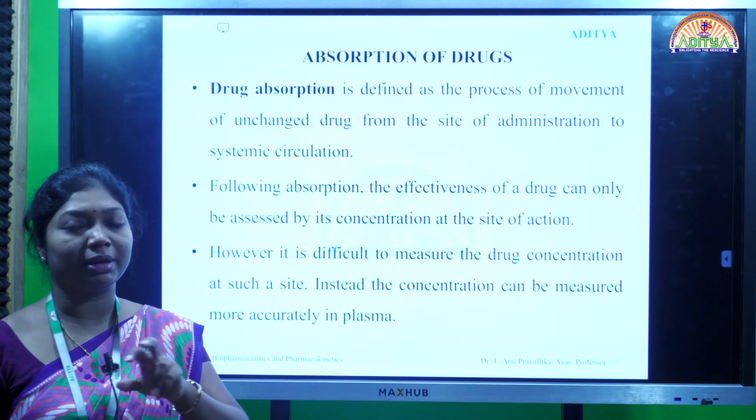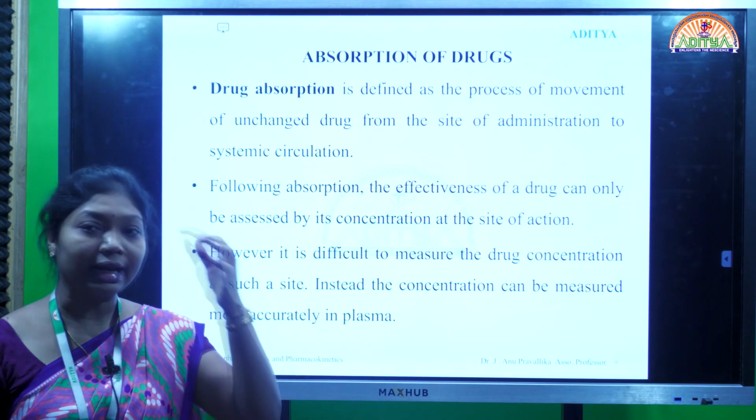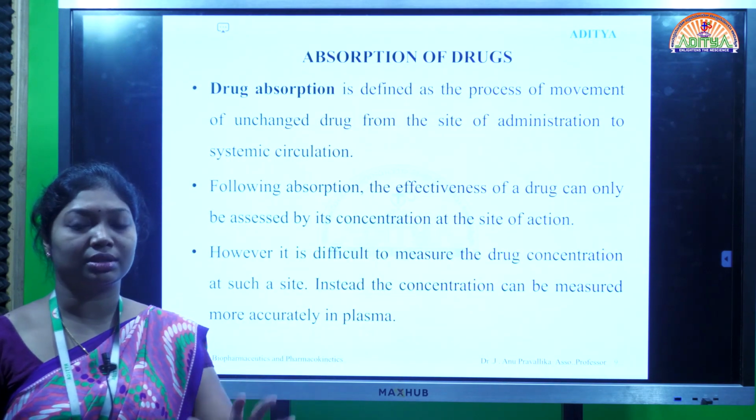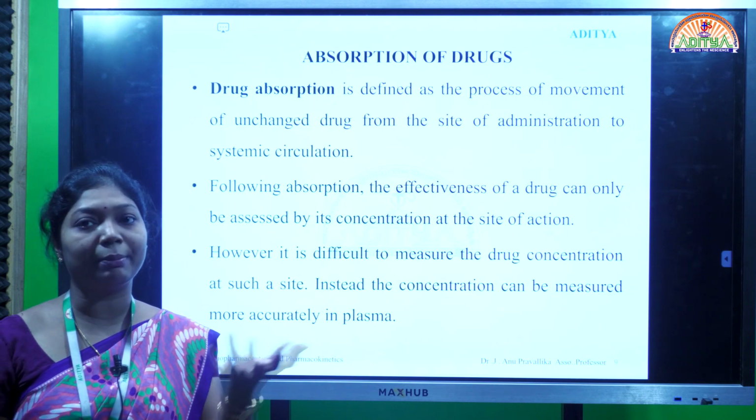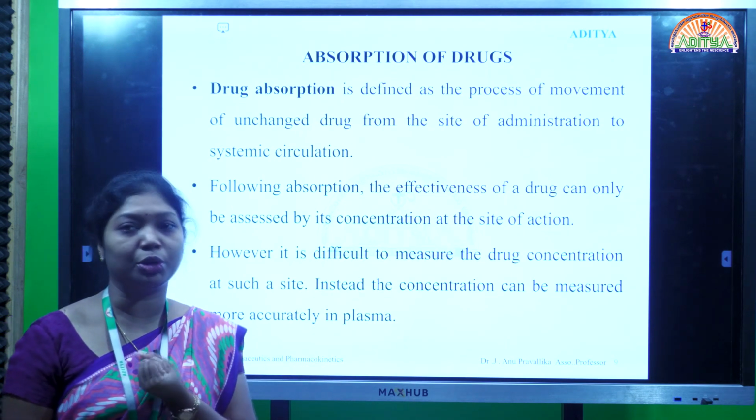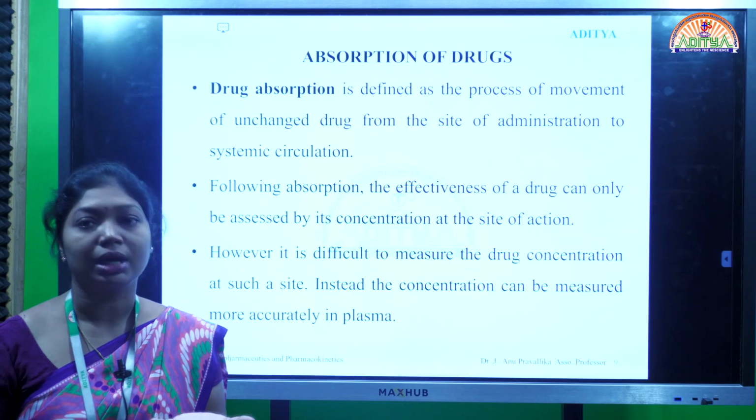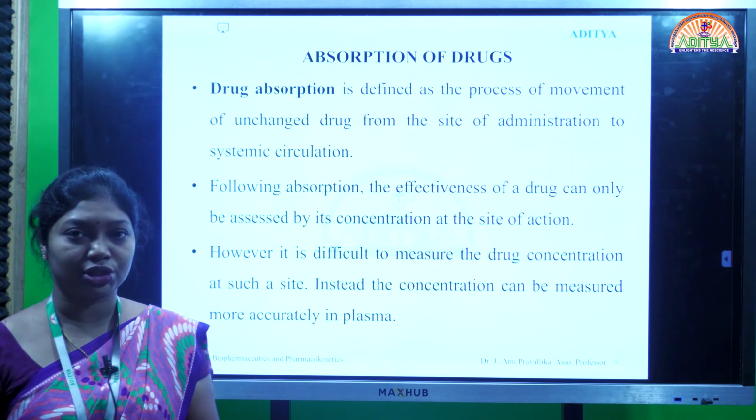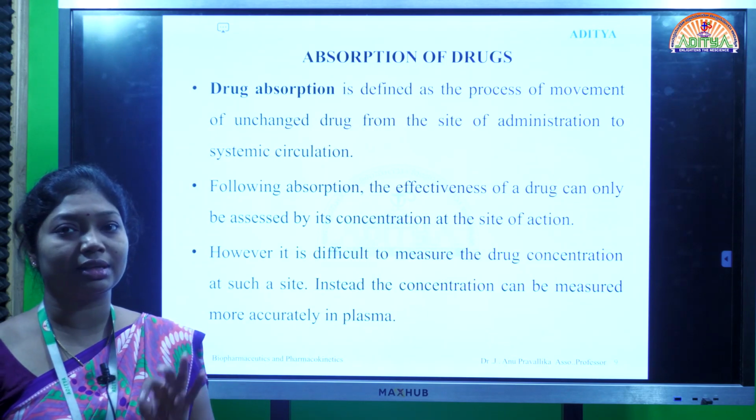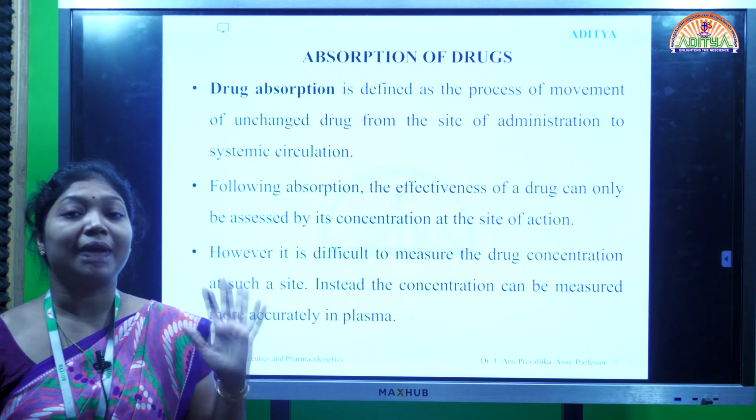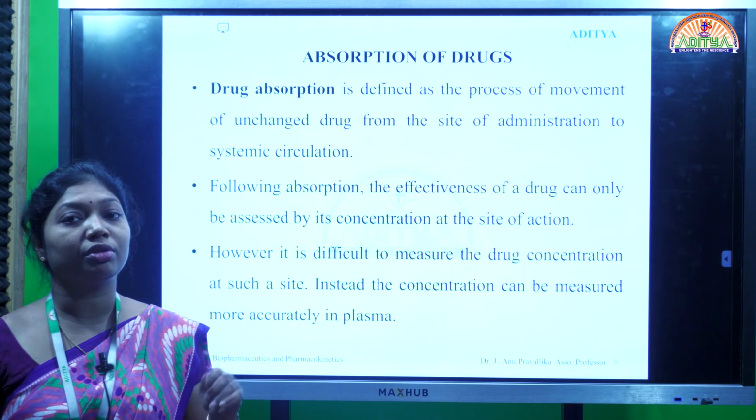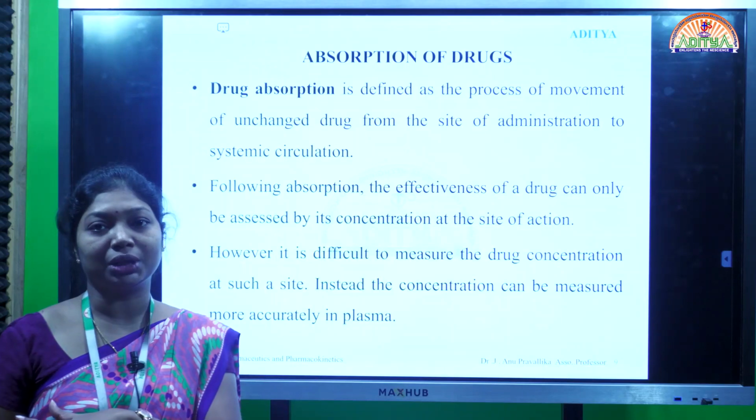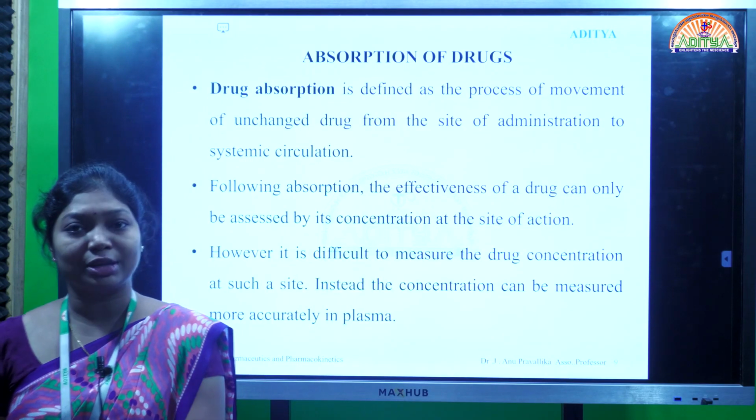Through the passage of the blood, the drug molecules will enter the kidney. After reaching the site of the kidneys, the kidneys will absorb the drug molecules and show the therapeutic action. But we cannot measure the drug concentration at the site of action. That's why we measure the plasma concentration, meaning how much of the drug is present in the plasma, which is directly proportional to the concentration of the drug at the site of action.